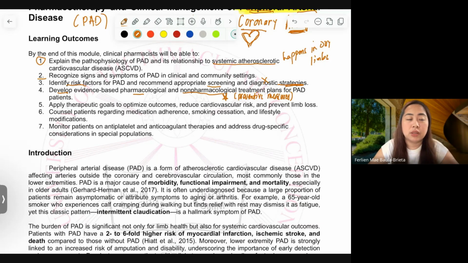But in reality, if we look at our setting right now in the Philippines, we receive patients in the community not knowing them really in depth, right? We don't really give attention to the background, to the history of the present illness, stuff like that.